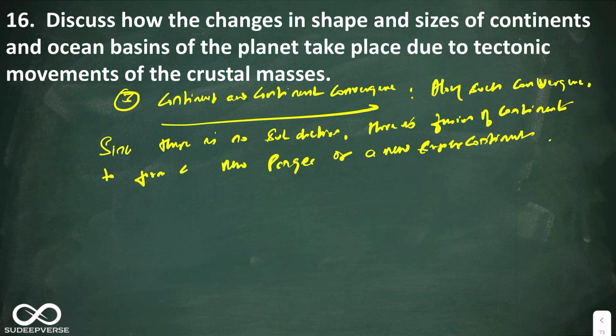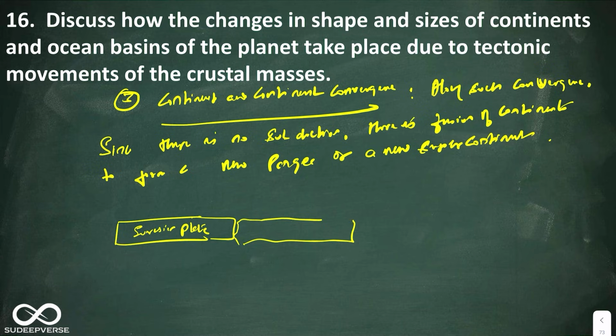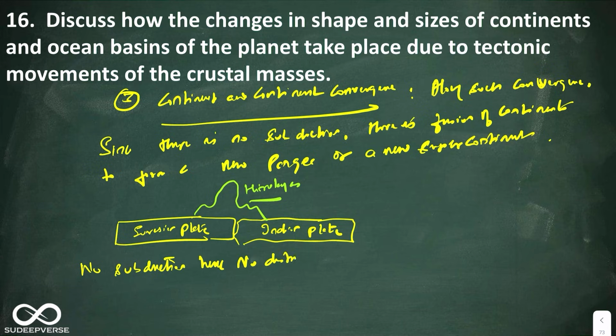Now let us show the diagrammatic representation of C and C convergence. You can take on this side the Eurasian plate, and on the other side the Indian plate. Look at this. There is no zone of subduction, but there is fusion. This is the Himalayas. So here you can say no subduction but fusion of continents. No subduction, hence no destruction.